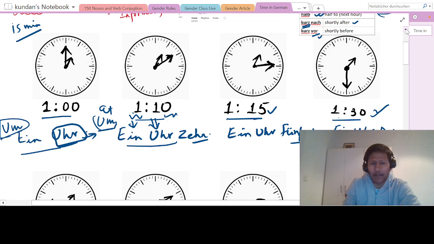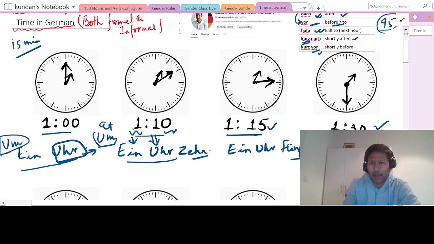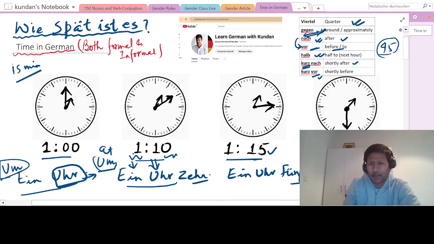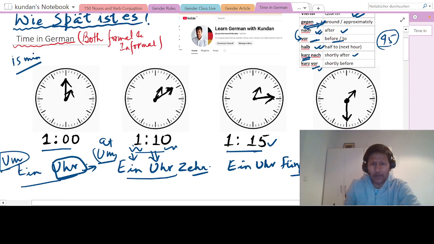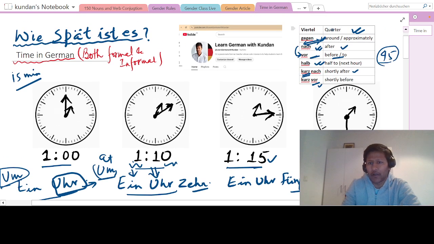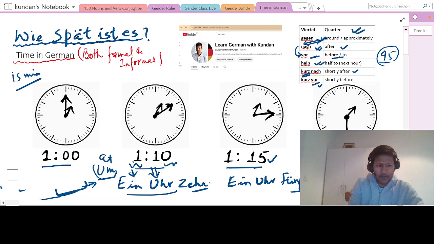If that is clear, then let's move to our favorite part, which is the informal part. And after you see this, you will have no doubts, because if you know these words, okay, Viertel is quarter, gegen is around, nach is after, vor is before, and kurz nach, kurz is just shortly. Okay, all right. So now let us start with the informal one.